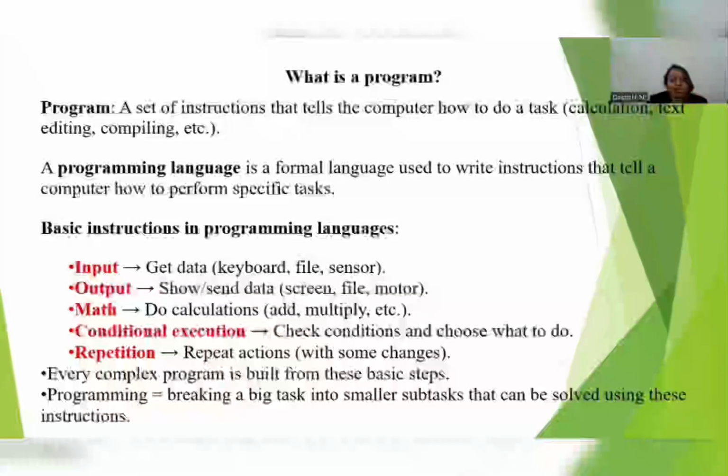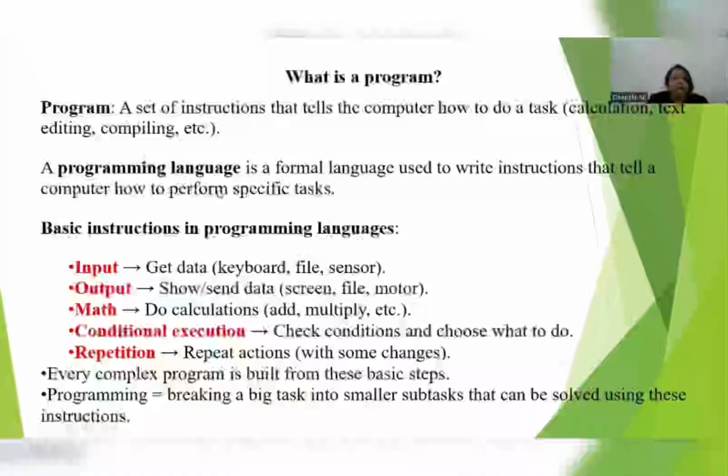So why do we need to give instructions to the computer? I gave the instructions to the robot in order to complete the task assigned by the user. In the same way, you are going to give instructions to the computer in order to perform the specific task that the user has assigned.